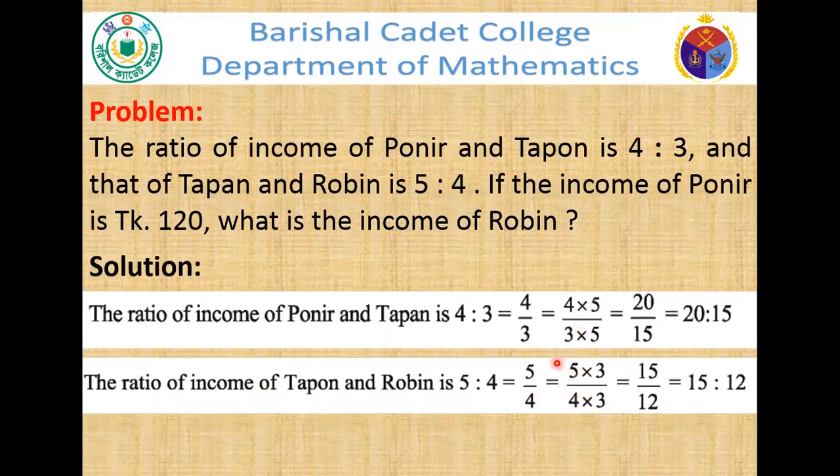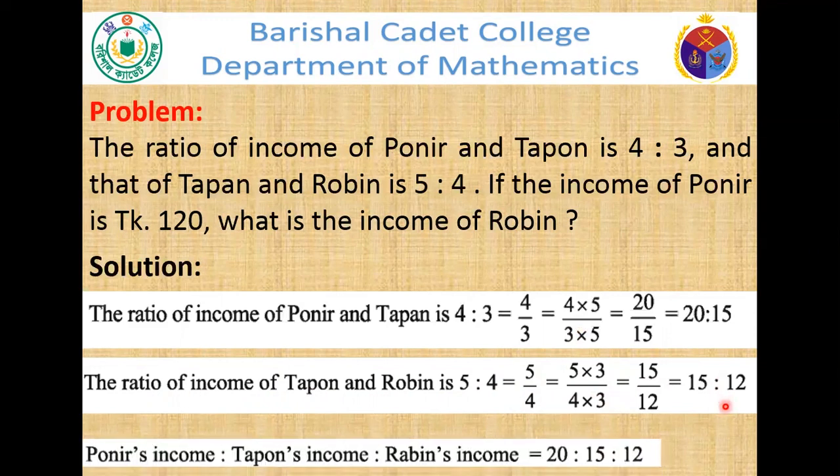Multiplying numerator and denominator both by 3, we get 15 divided by 12, so the ratio is 15 ratio 12. So we can say that Ponir's income ratio Topon's income ratio Robin's income equals 20 ratio 15 ratio 12.